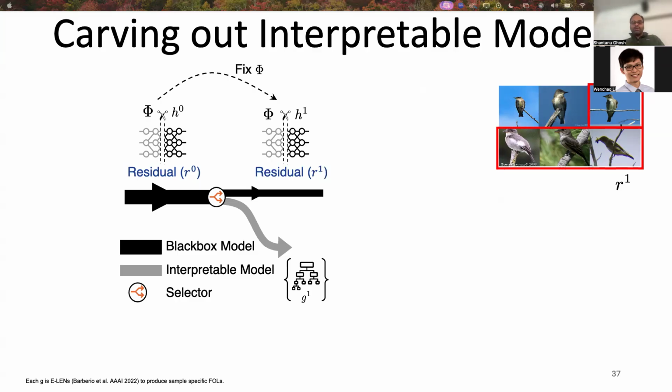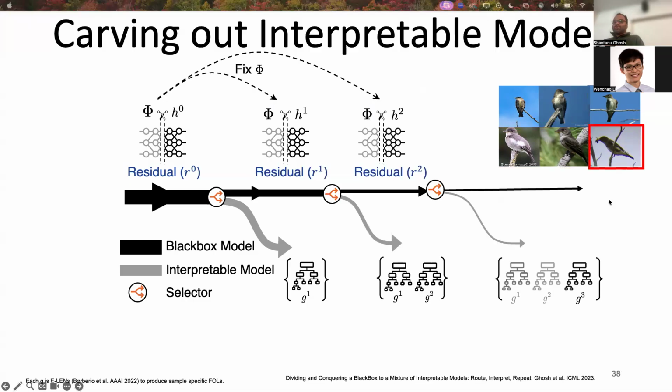On the right, the first two images have been covered by the first interpretable model. So this residual will cover these remaining 4 images. And we're going to continue this process. At the end, we're going to get these 3 interpretable models, which have been extracted during the different phases of the training process. We call them experts because they specialize on specific subsets of data.